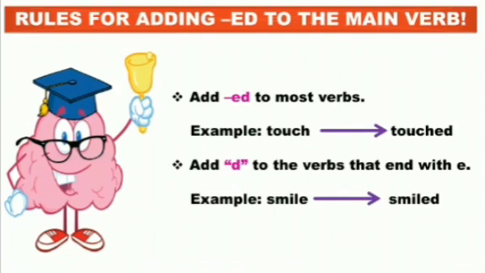The next rule is add d to the verbs that end with e. For example, smile becomes smiled. Now students, there are verbs which have e as their last letter in their spellings. For these kinds of verbs, we simply add d to the spellings. We do not add another e, but we only add one d so that the verb in the past tense will end with ed. Okay.